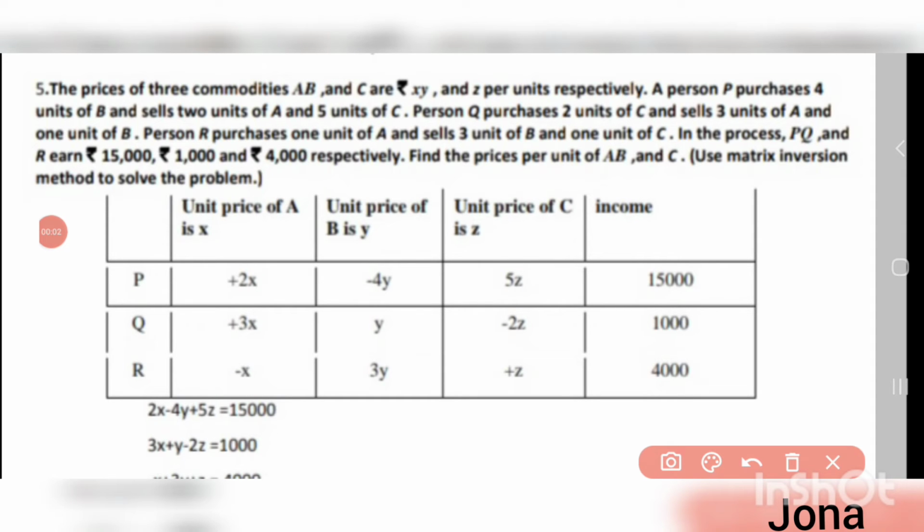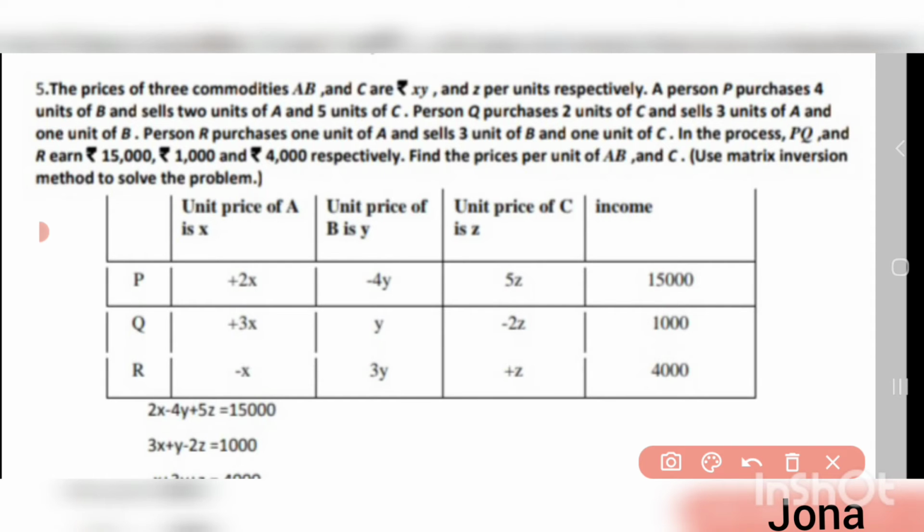Fifth problem. The prices of three commodities A, B and C are X, Y and Z per unit. A person P purchases 4 units of B and sells 2 units of A and 5 units of C. While purchasing, it is a loss for us; while selling units, it is a profit for us. So if it is profit, put plus, and if it is a purchase, we have to put minus. Okay, so here it's clearly given.